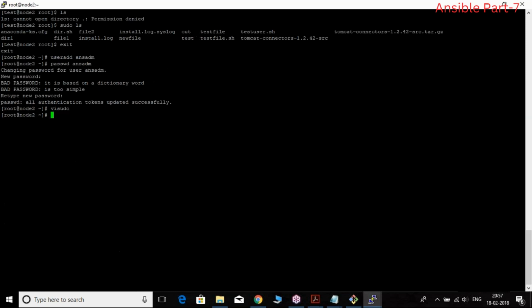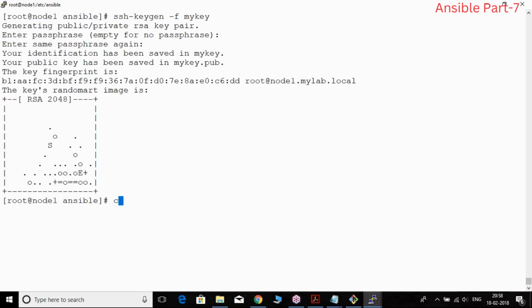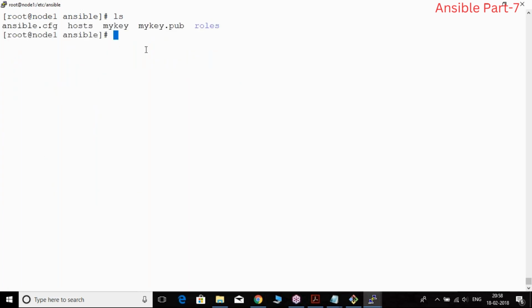So we'll try to add that ADM as well. Done. Now, what I'm trying to do is not generate a key with just the help of ssh-keygen. I'm trying to generate my own key with -f mykey. I'm generating my own key called mykey. If you look here now, I have a public key and a private key. If I want to connect with one server, I have to copy this public key to one of the user home directory's .ssh authorized_keys. Then I can connect with my key.